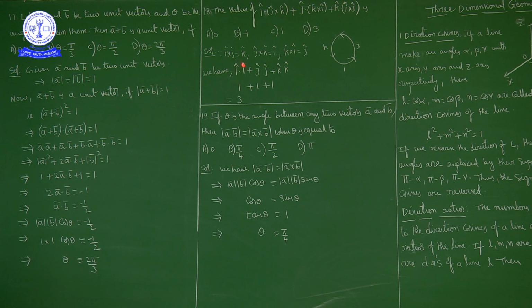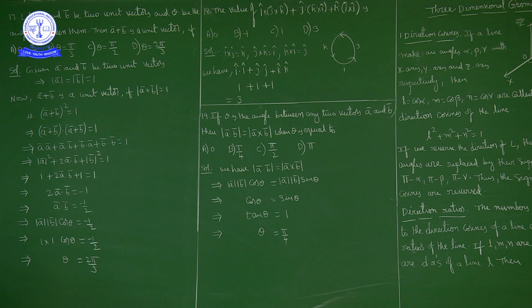I dot I is what? 1. J dot J is 1. K dot K is 1. Because I dot I is what? Magnitude of I into cos 0. Magnitude of I is 1, because I, J, K are unit vectors along x-axis, y-axis and z-axis respectively. Okay. So I dot I is 1, J dot J is 1, K dot K is 1. So 1 plus 1 plus 1, what is the total? Total is 3.